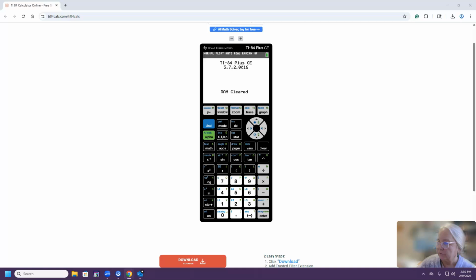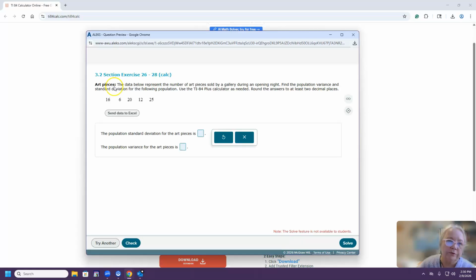The second question that was missed mostly, 25% of students missed question number 8. The name of the question is art pieces. The data below represent the number of art pieces sold by a gallery during an opening night. Find the population variance and standard deviation.